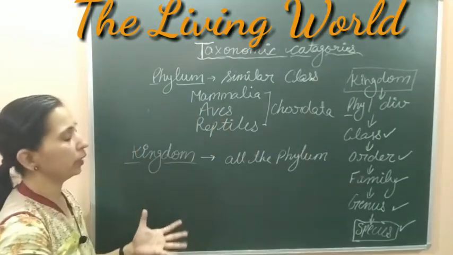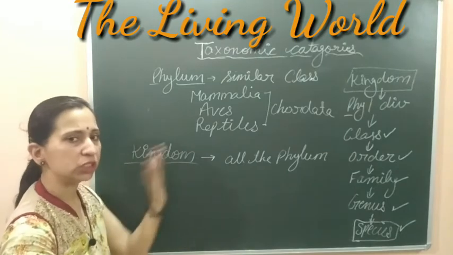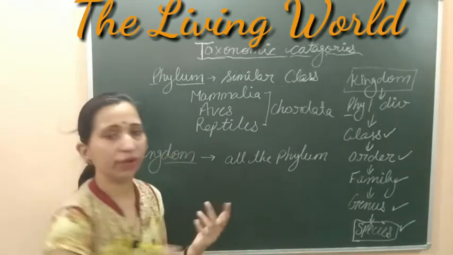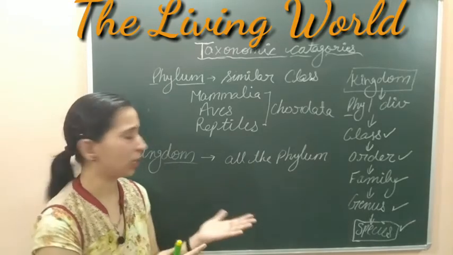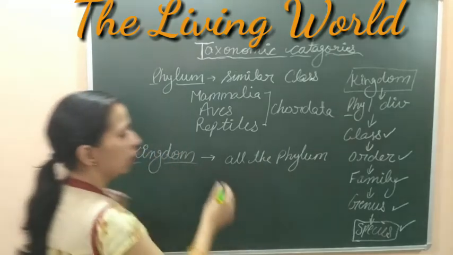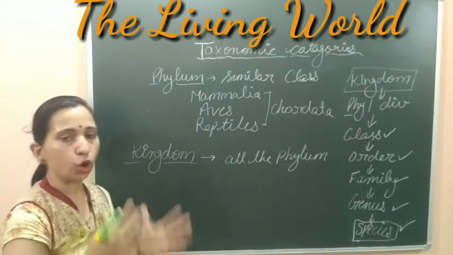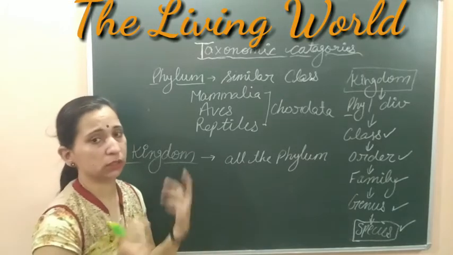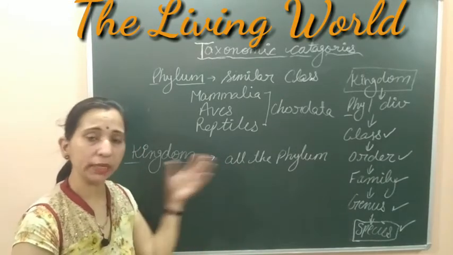And here we can include all the phylums, like if we start from the Porifera, Porifera, Coelenterata, then Platyhelminthes, Aschelminthes, Arthropoda, Annelida, Mollusca, Echinodermata, Chordata, all these are the phylums included into the kingdom.